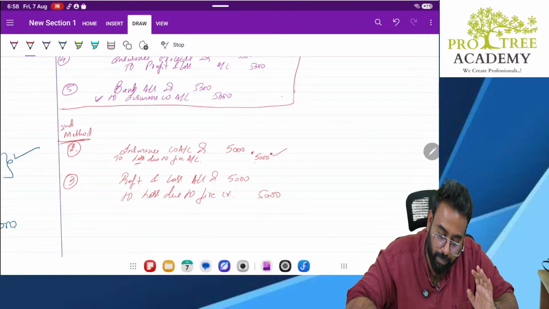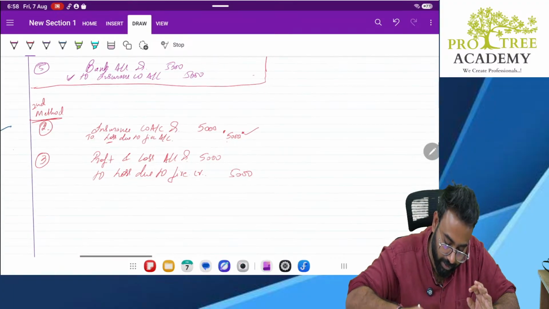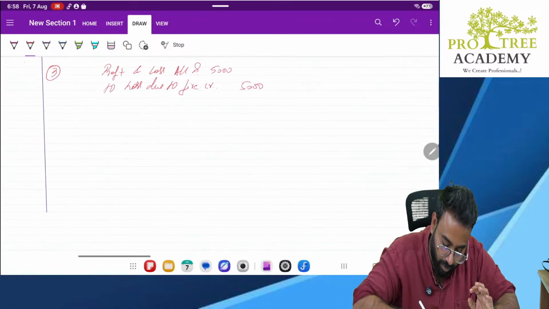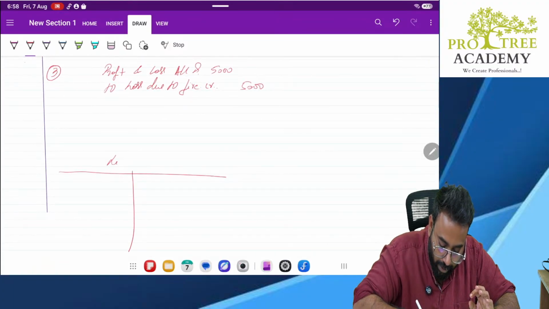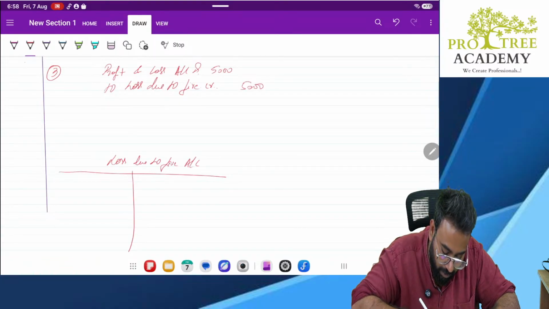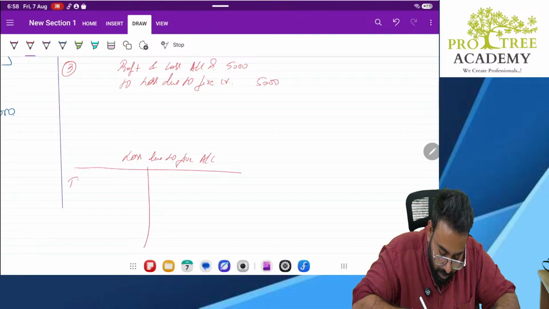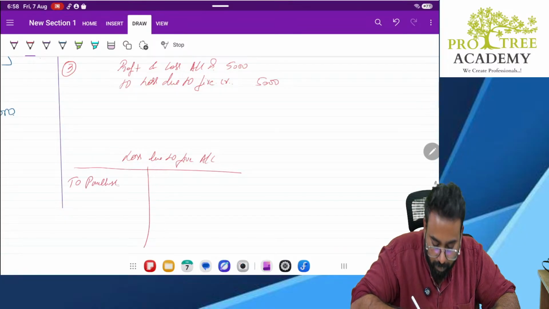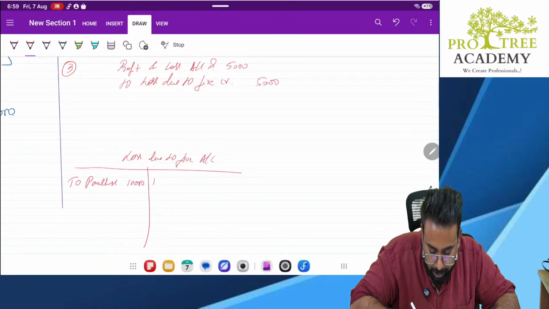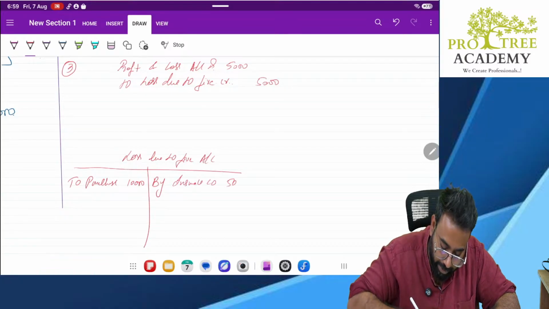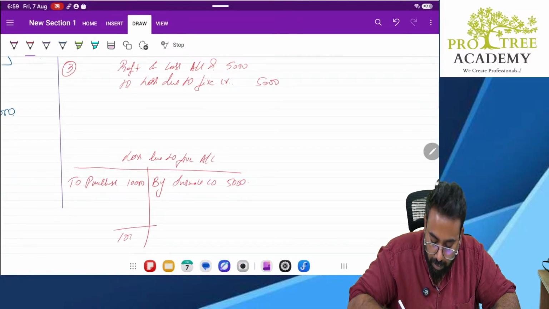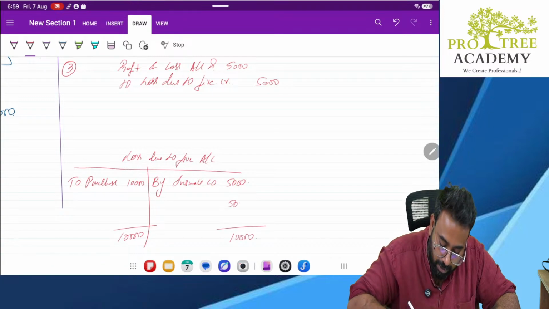Understanding? If you still want me to explain more, think like this. Let's say we open the loss due to fire ledger account. The first entry: to purchases, 10,000. The next entry: by insurance company, 5,000. On the debit side it is 10,000, here it is 5,000, but here it should also be 10,000. So the balancing figure is 5,000, which will be transferred by the P&L account.